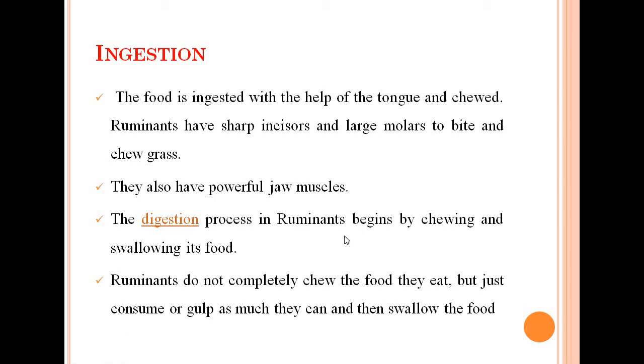The digestion process in ruminants begins by chewing and swallowing food. Ruminants do not completely chew the food they eat, but just gulp as much as they can and then swallow. What is happening? They chew the food first and then swallow it. But after swallowing, it is not digested. Then it returns to the mouth for chewing again. So this is known as rumination, and this is the ingestion process found in grass-eating animals.